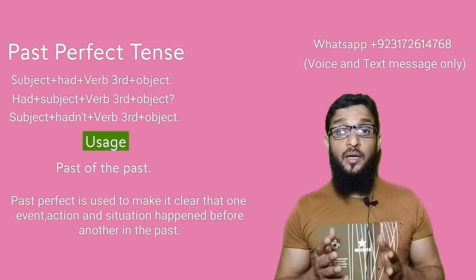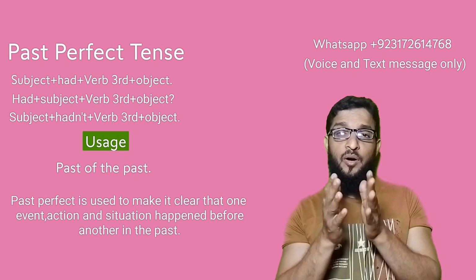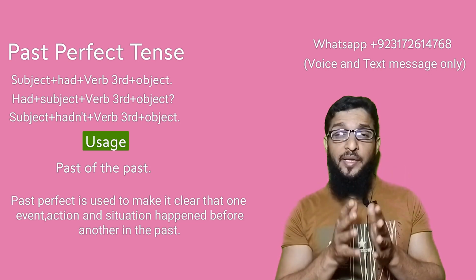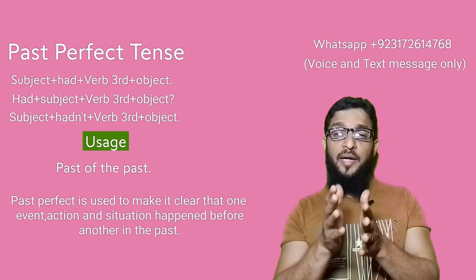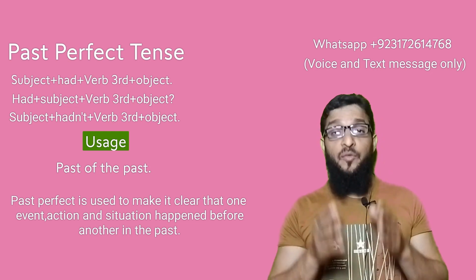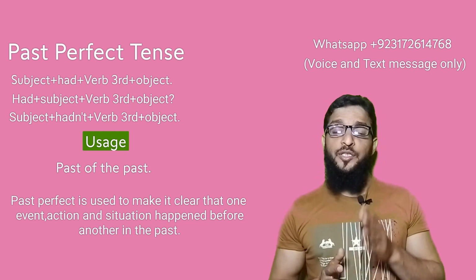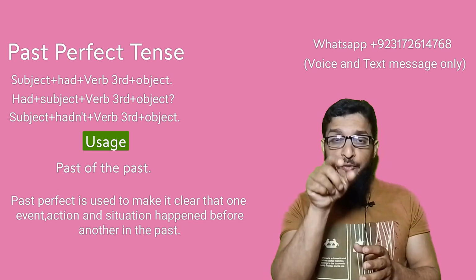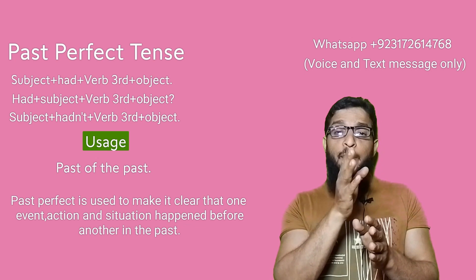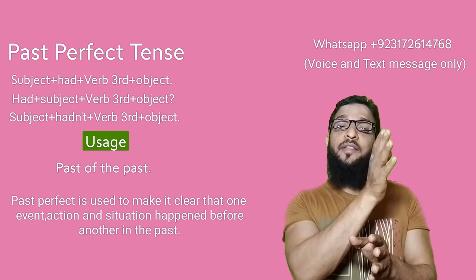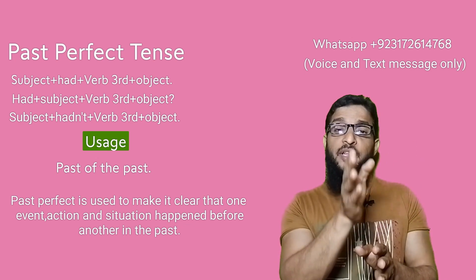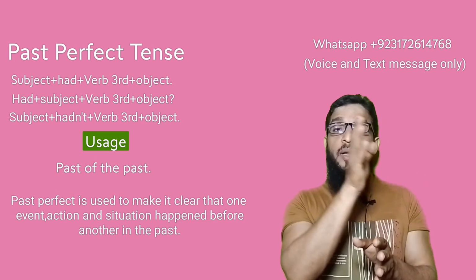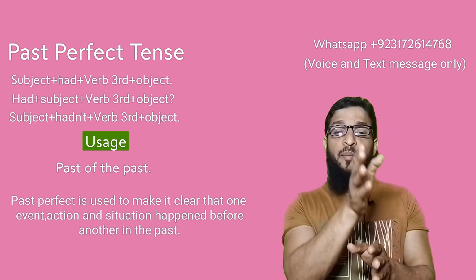What does it mean? Yes, it's a past of the past. Means it is used before past simple and past continuous. For example, yesterday I went home, everybody had gone. What does it mean? Before my reaching home, the past perfect had performed its action. Means everybody had gone. Means my home was empty.